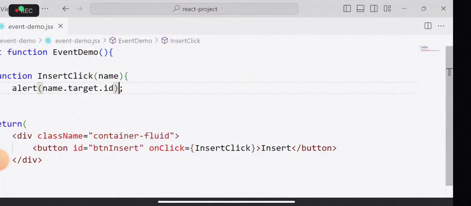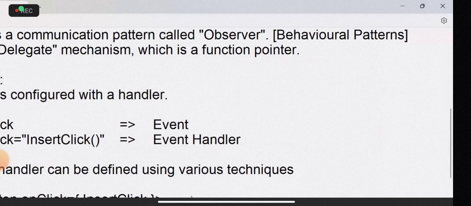What is the point about the first one? What is the point about the second one? The first syntax that you have defined will pass the default arguments. The default argument is an event argument through which you can collect object related details and event related details. But the second syntax allows you to pass custom arguments. You can pass your own arguments. In the above syntax, there is no chance of custom arguments.